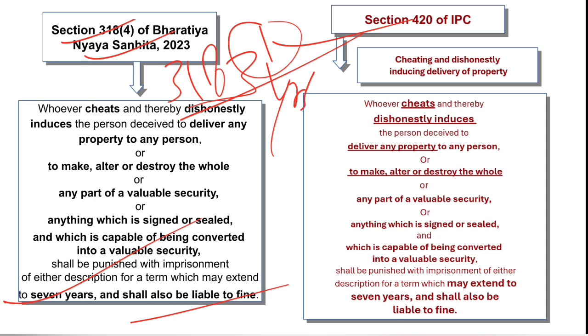If there is certainly a delivery of property, then it will fall under this subsection, or in IPC under 420, and this differentiation is just to differentiate the gravity, and that's why here the punishment is 7 years, but in simple cheating it is 3 years. So the difference of punishment is just because there is a difference in gravity.